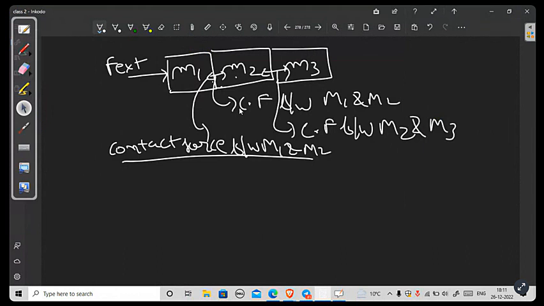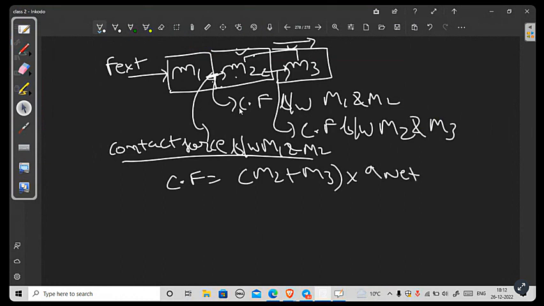If you want to calculate the contact force between the m1 block and the m2 block, remember that the contact force between m1 and m2 is responsible for pushing both m2 and m3 along the external force. So the contact force will be equal to m2 plus m3 multiplied by the acceleration of the system, a net. That's a very simple shortcut.